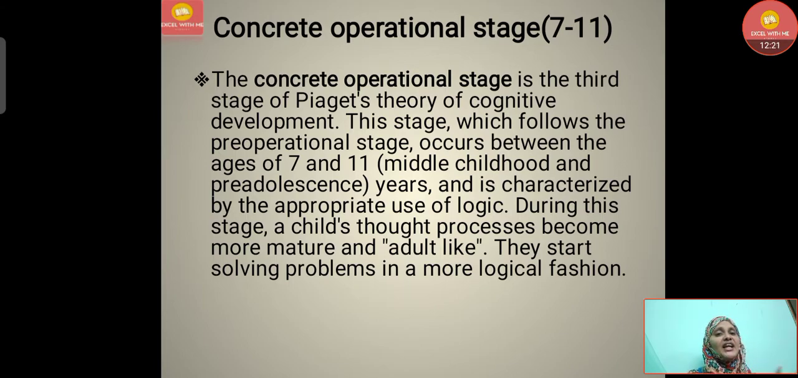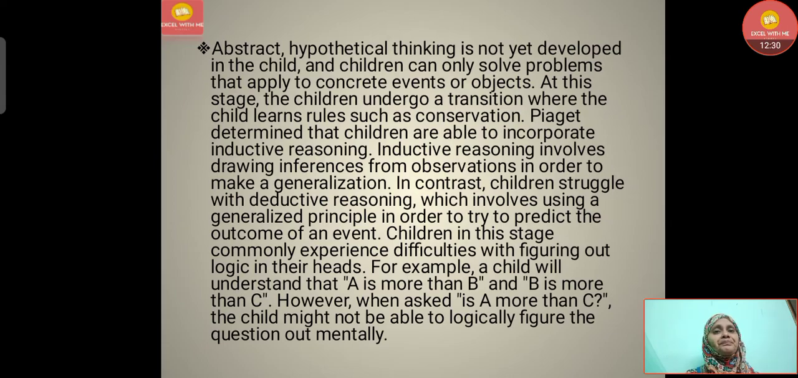During this stage, a child's thought process becomes more mature and adult-like. They start solving problems in a more logical fashion here. Then abstract hypothetical thinking is not yet developed in the child. And what is hypothetical? That is assuming things, that this can be the solution of this. Abstract means what we cannot see, the feelings, the anger, the happiness. Some feelings are such that abstract thinking will not come for them. Thinking empathetically is still not developed in this stage.